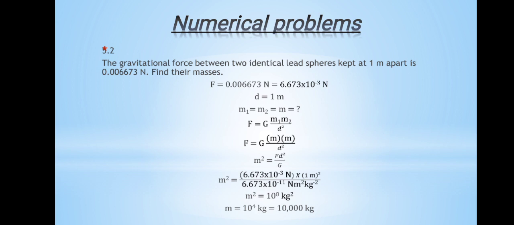By putting all the given data in the formula, we will get the value of m square, which is equal to 10 raised to power 8 kg square. Now we are asked to find the two identical masses separately, so we will solve it by taking the square root of this value, and after taking the square root, this value will be divided into two equal masses m1 and m2, and each is equivalent to 10,000 kg.